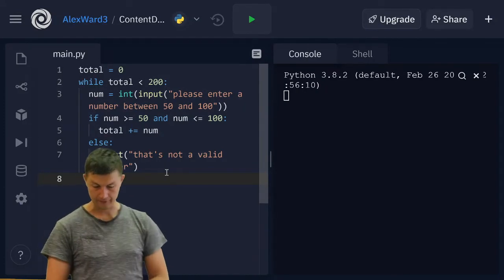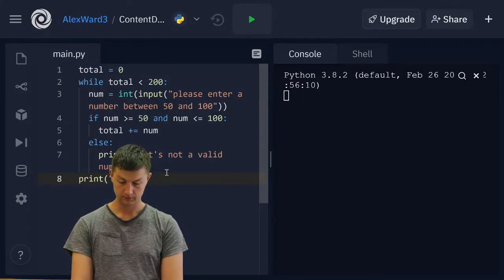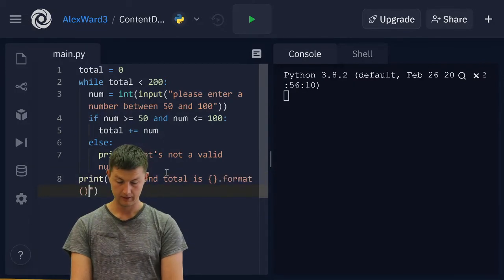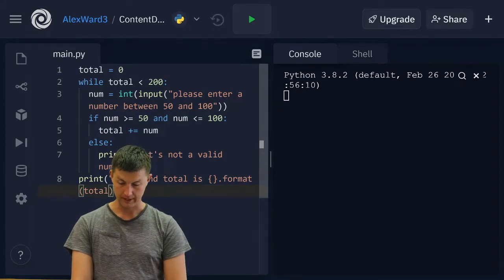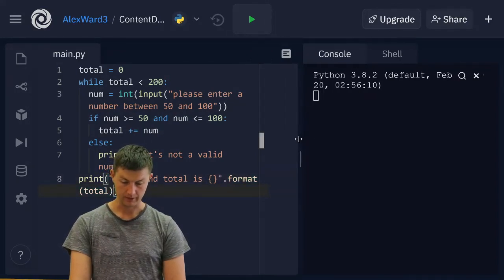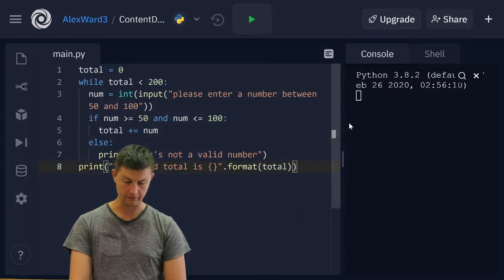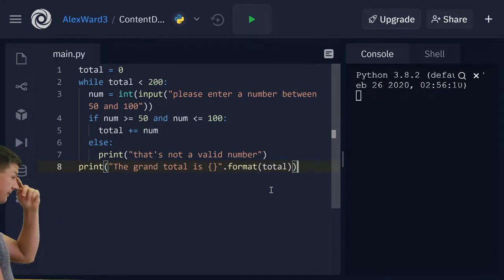We need to print out the grand total. The grand total is, and let's dot format that. Total, and I've put dot format inside there. There we go. And there's the whole code a little bit bigger for you to see.